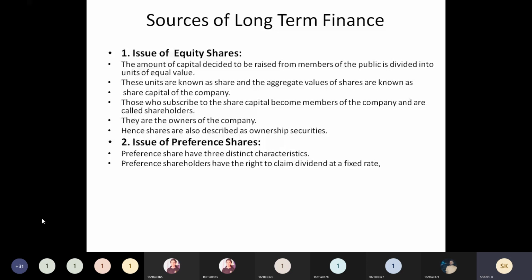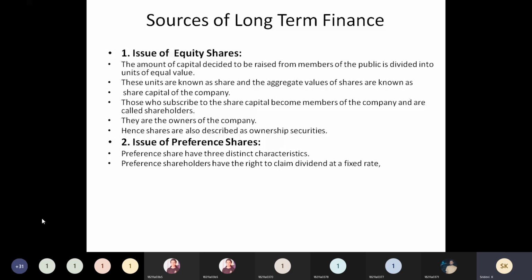So you have to keep in mind that shareholders will be given last preference, after the bankers, financial institutions, and any creditors who have given them credit. So after meeting all these people's amounts, from the leftover amount, first preference will be given to the preference shares. That is what you have to keep in mind.